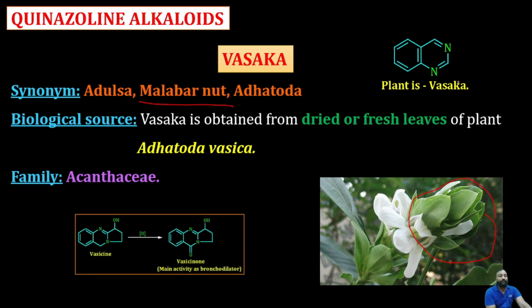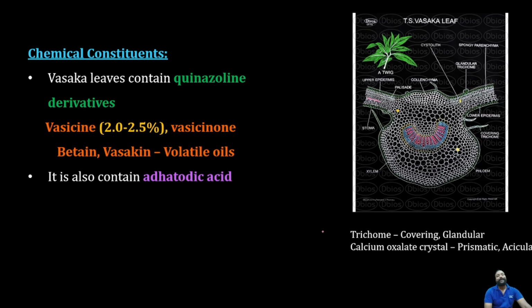From this we can get some chemical constituents like vasicine, vasicinone, adhatodine and all these things. But the major chief component is vasicine. So vasicine is the chief quinazoline alkaloid in the Vasaka. After a reaction, we get vasicinone, which mainly acts as a bronchodilator. Vasicine and vasicinone.